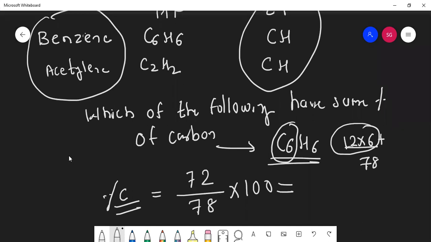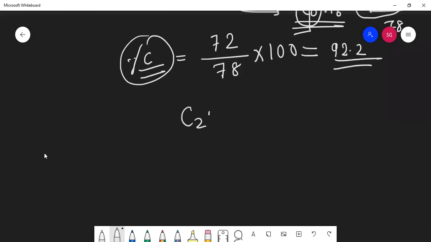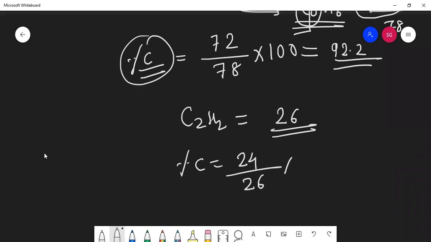If you want, you can check what percentage of carbon you got in this. Someone solved 90 something. 92.2. If you want, you can check in this, because both formulas have the same empirical formula, definitely they will have the same percentage. Here C2H2, what is the total weight? 12 into 2 is 24 plus 2, 26, correct? Out of that, the percentage of carbon will be 24 divided by 26 into 100. It's 92.2.